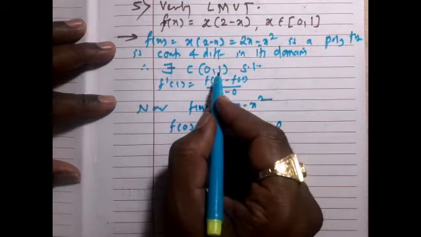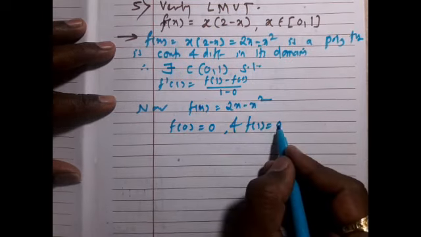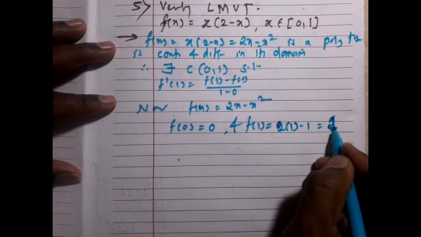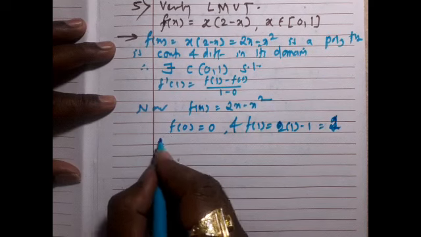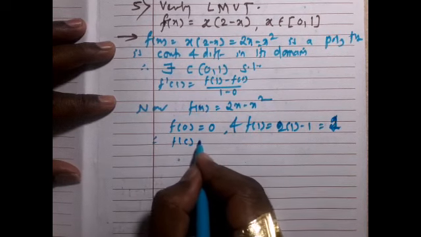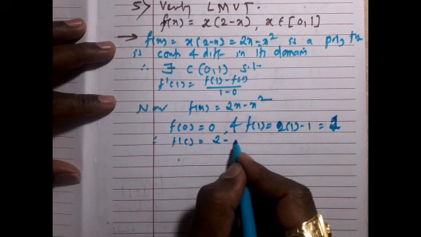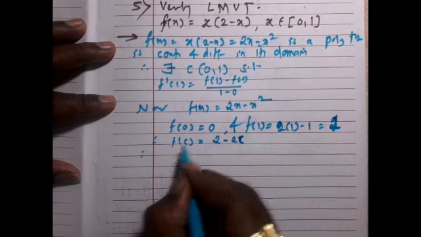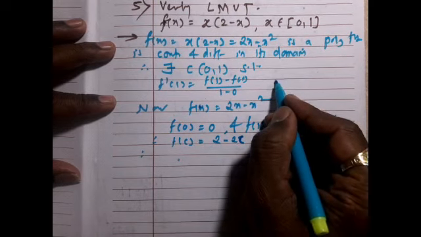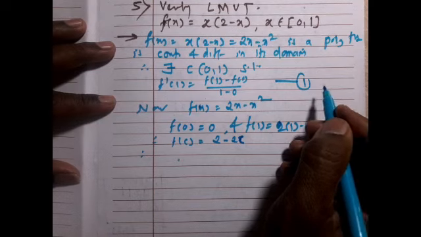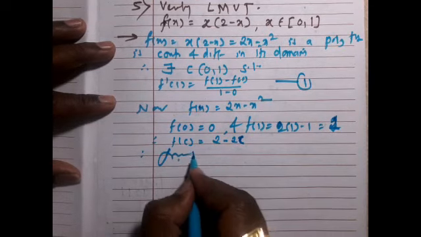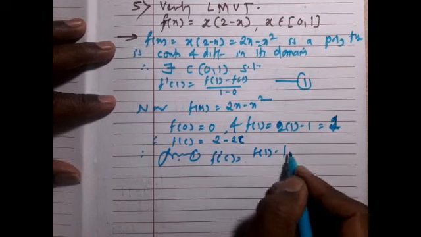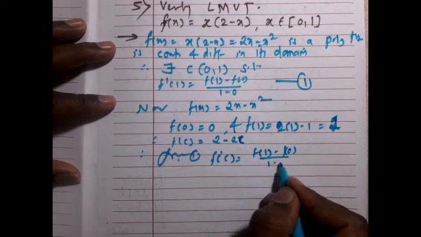Therefore f'(c) is 2 - 2c. So from the formula, f'(c) = (f(1) - f(0))/(1 - 0).